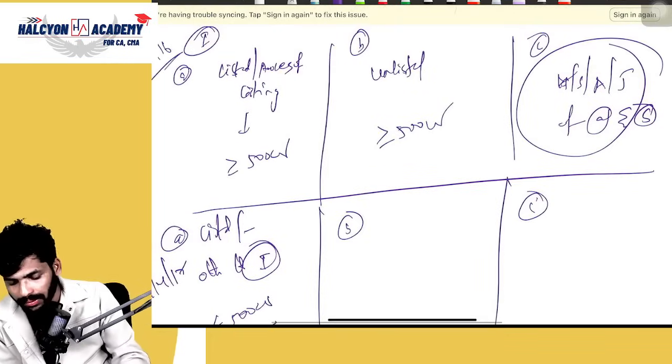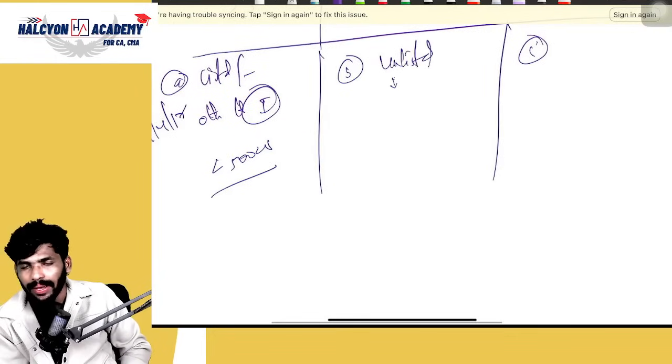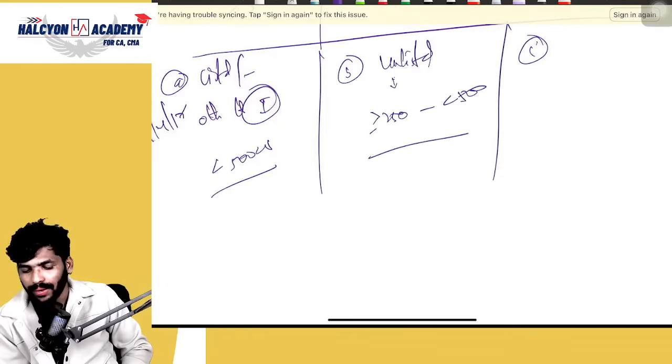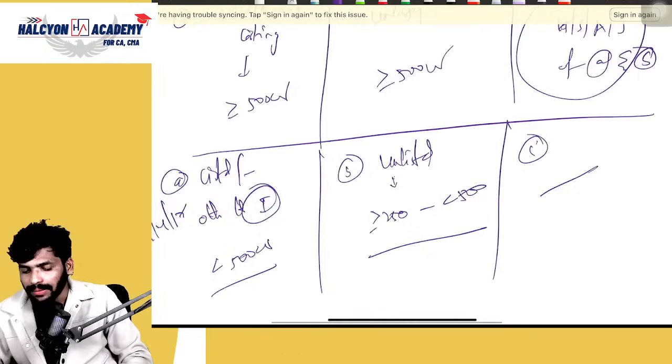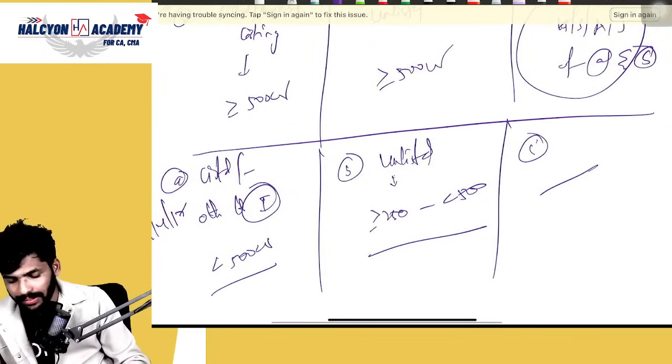1/4/2016. Yes. Point B, unlisted entities. Tell me, guys. More than or equal to 250 but less than 500. Points are the same as above. Is it clear? Yes. This is the applicability, phase 1 and phase 2.